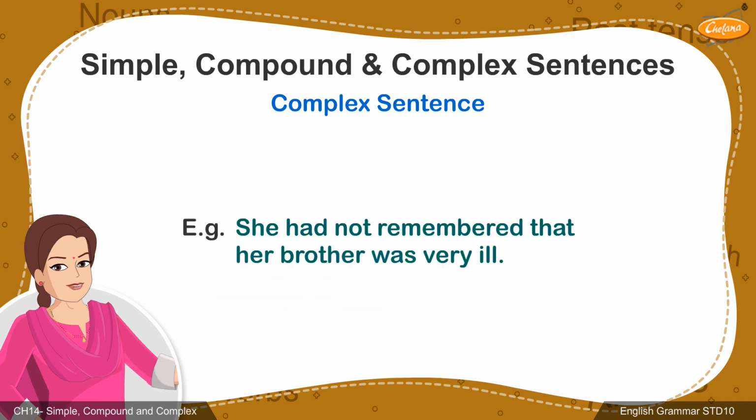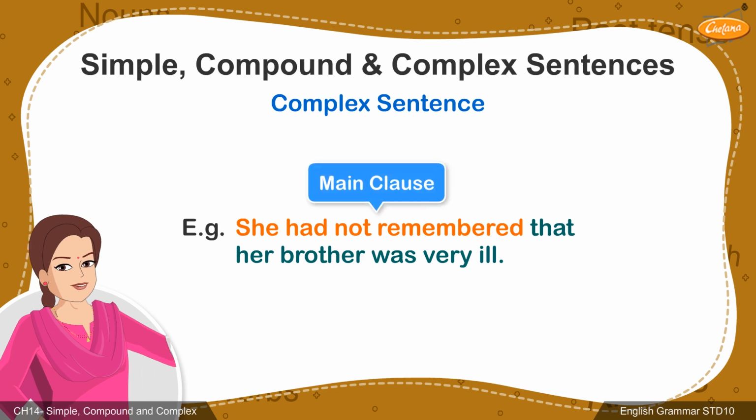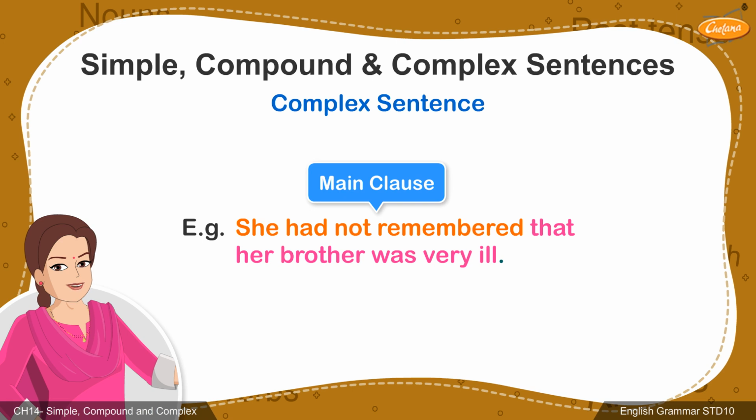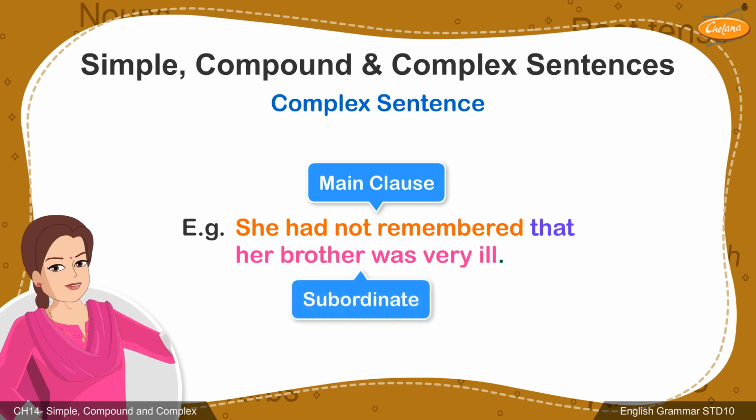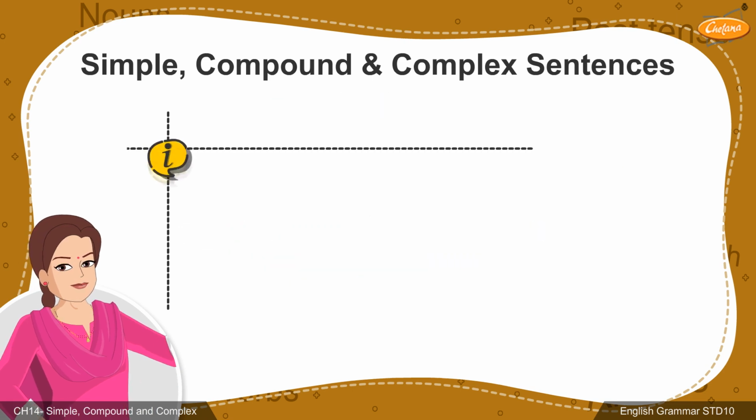Example, she had not remembered that her brother was very ill. In this sentence, she had not remembered becomes the main clause. That her brother was very ill becomes the subordinate clause, with that as the subordinator.